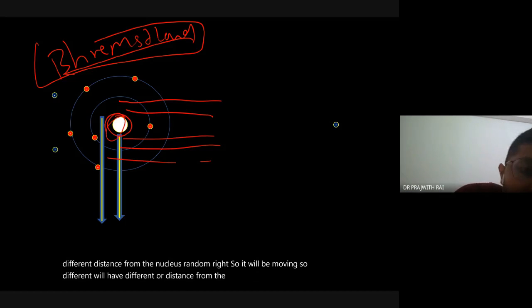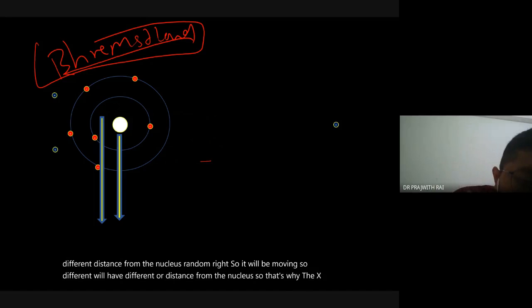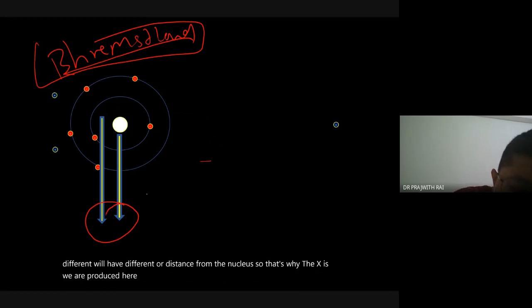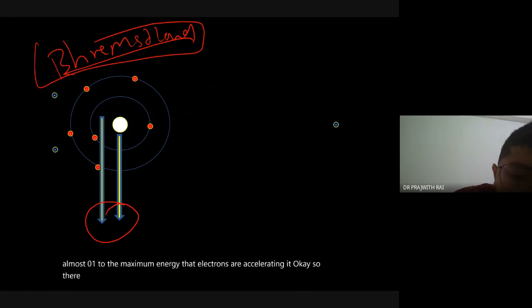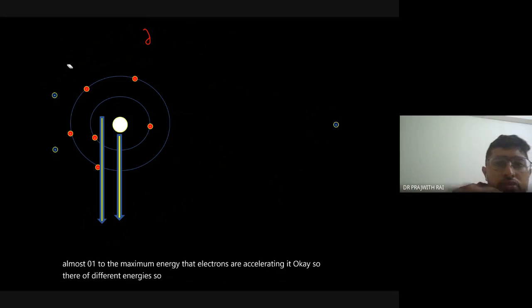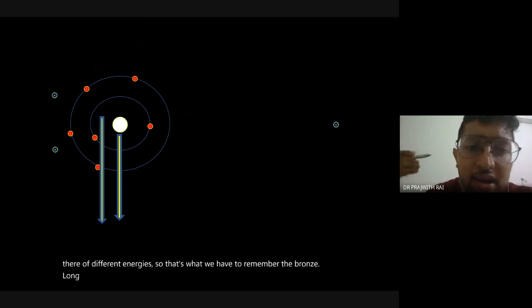So that's why the X-rays that we have produced here are of different energies. They might range from almost 0.1 up to the maximum energy that the electrons are accelerated at. So that's what we have to remember: the Bremsstrahlung X-rays are produced at different energies.